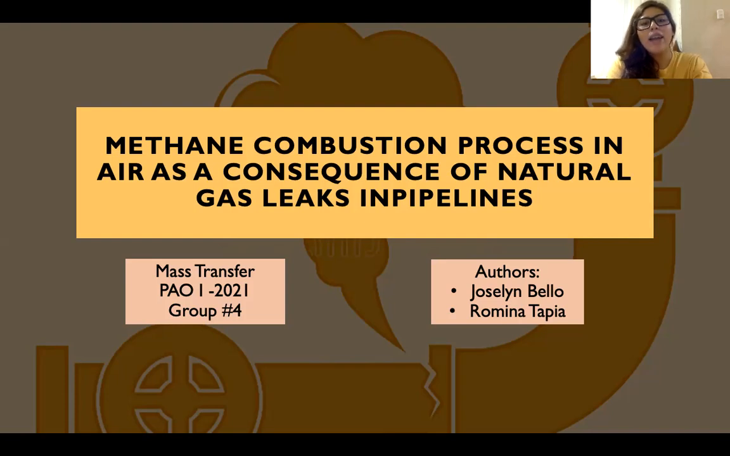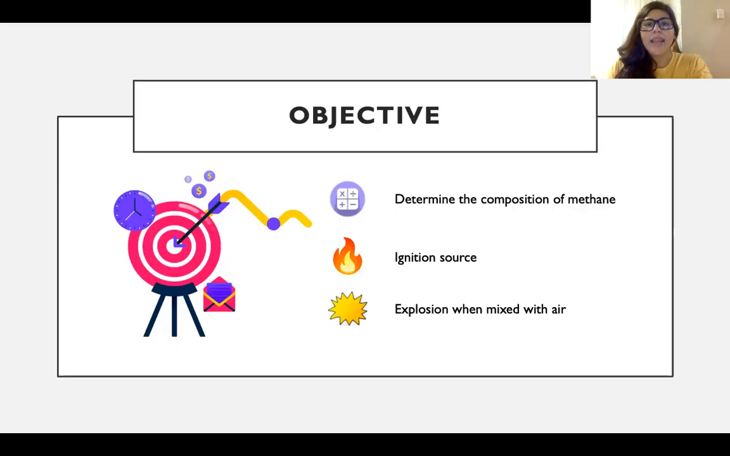I'm from Group 4 and I'm going to talk about the methane combustion process in air as a consequence of natural gas leaks in pipelines. The objective of our project is to find the composition of methane at a certain height where there is an emission source to determine if mixing with air will cause an explosion.